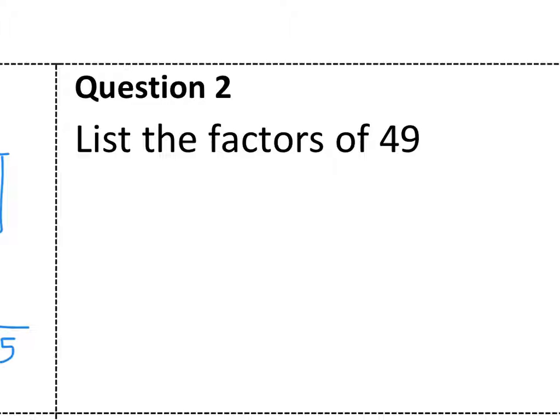List the factors of 49. This means what numbers multiplied together make 49. 1 times 49. Well, it's not even, so it's not in the 2s. It's not in the 3 times table, and I know that because 4 add 9 is 13, and that isn't in the 3 times table, so 49 isn't.